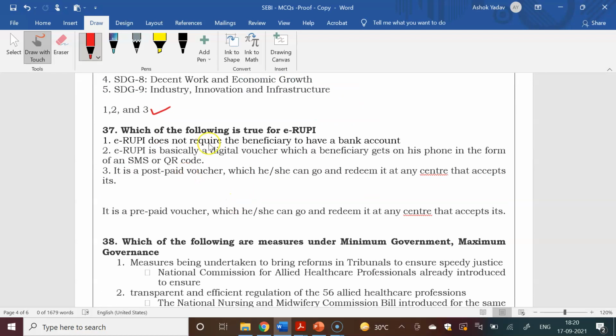Which of the following is true for e-rupee? E-rupee does not require the beneficiary to have a bank account. E-rupee is basically a digital voucher which a beneficiary gets on his phone in the form of an SMS or QR code. It is a postpaid voucher, so this option is wrong. So you can easily match the pairs of the options. It is a prepaid voucher.